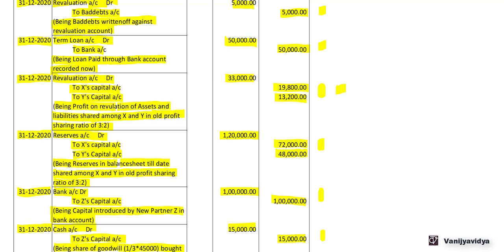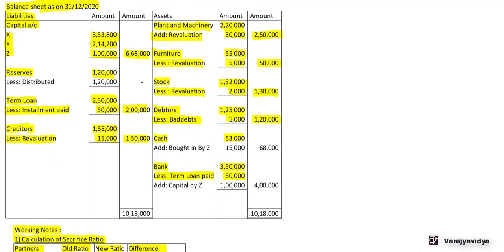Now 31st December 2020, reserves account debit 1,20,000 to X capital account 72,000 and Y's capital account 48,000. In this entry we are debiting the reserves account since we are distributing the reserves. So in reserves we need to reduce the amount by 1,20,000. Reserves 1,20,000 less distributed 1,20,000, so balance is nil.